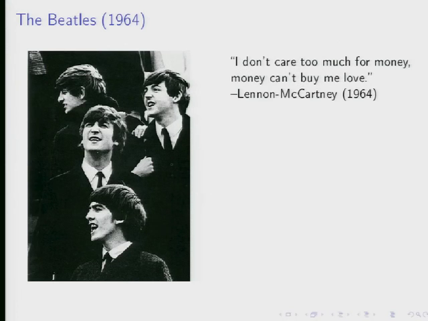Now, in 1964, the Beatles were already a successful band. They'd appeared on the Ed Sullivan Show. They had tons of screaming teenage fans. They were making quite decent money from their early albums. But they weren't rock gods yet, I guess you could say. They might have had a different curve that looks like this. This is speculative. I'm just going to draw a curve that looks kind of like the other ones we've drawn. And I'm going to now think about this curve and look at the statement they make here.